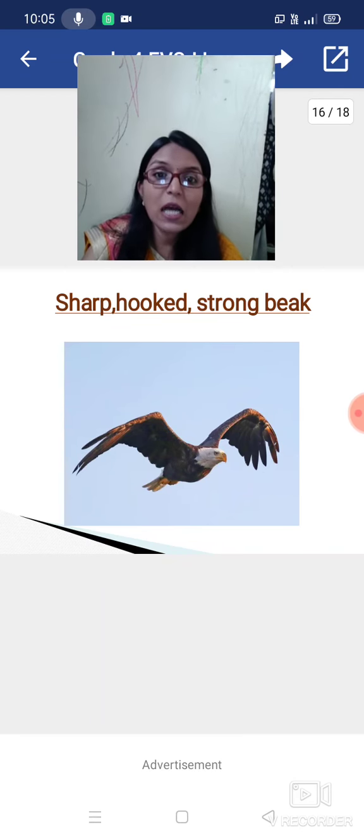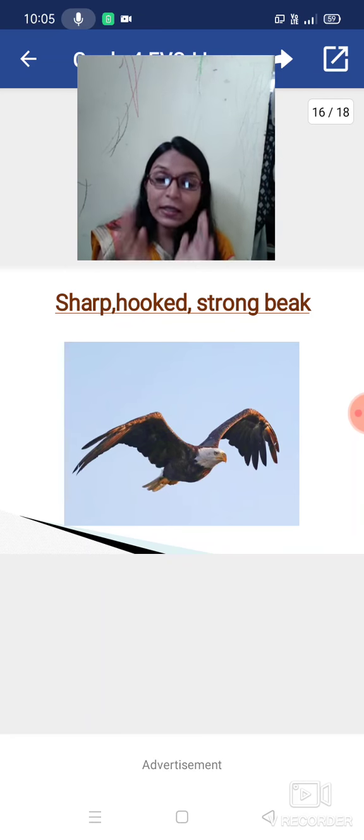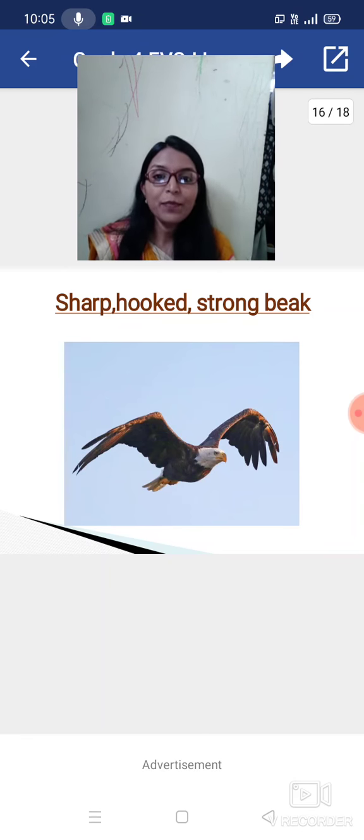It has a sharp, hooked, strong beak. Now what is the use of that beak? What type of food is the eagle eating? Anyone can guess? Yes, it eats rabbit, lizard. That type of food is the prey of that bird. Because of the hooked type of beak, it can easily collect the food.